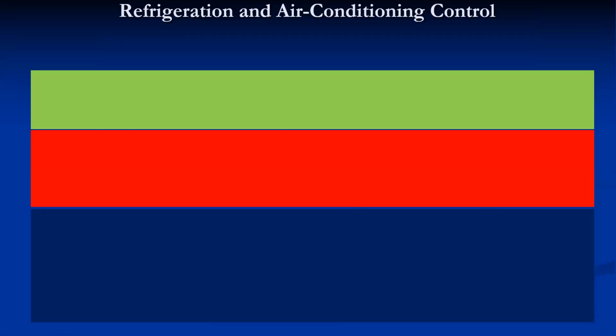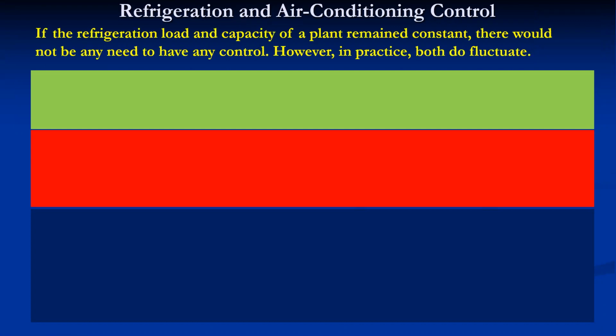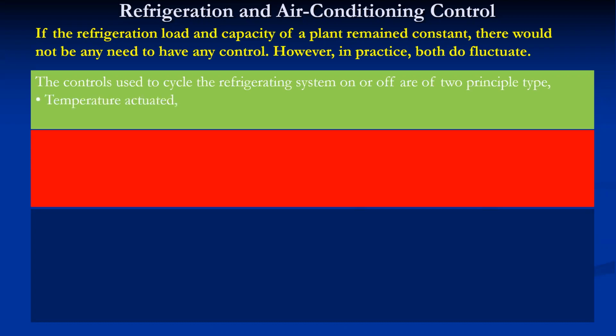Refrigeration and air conditioning systems are provided with a lot of safety controls. But if the refrigeration load and capacity of a plant remain constant, there would not be any need to have any control. However, in practice, both do fluctuate depending upon the demands and supply. The controls used to cycle the refrigeration system on or off are of two principal types. Some controls are temperature actuated and some controls are pressure actuated.